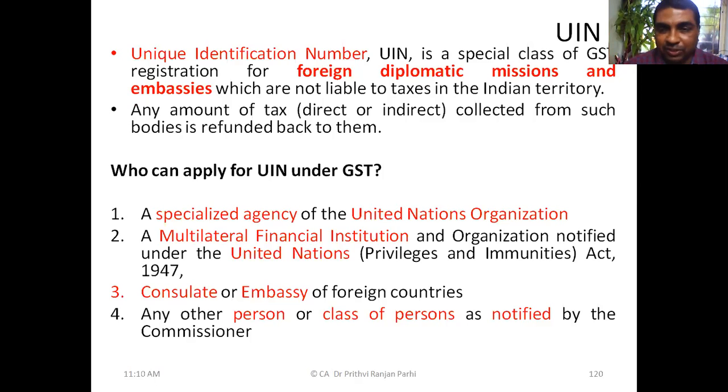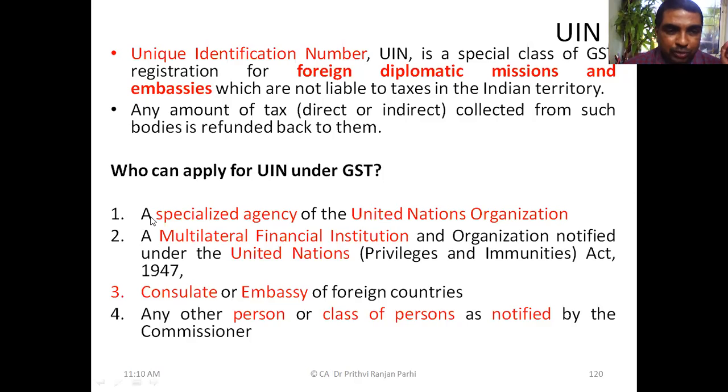If someone is registered with GST, he is having a GST registration number, popularly called GSTIN, and in some cases one may have a UIN or unique identification number. Unique identification number is a special class of GST registration, and basically foreign diplomatic missions and embassies go for this kind of registration. These are the people who can apply for UIN.